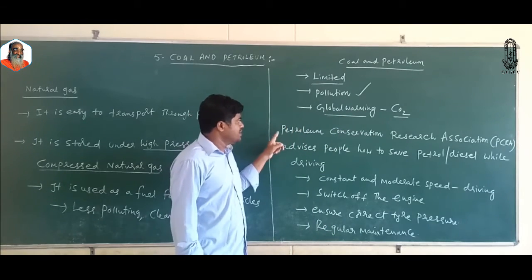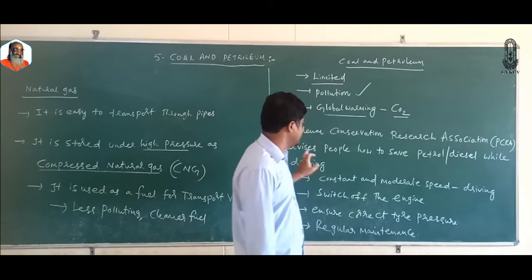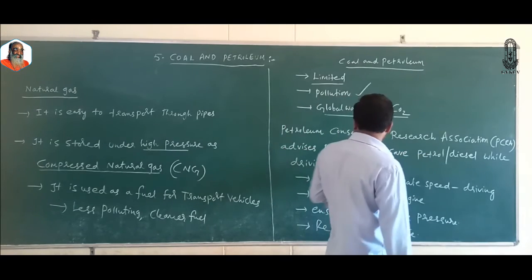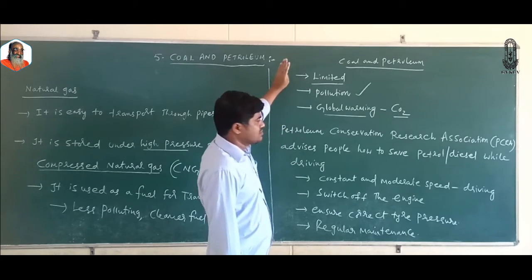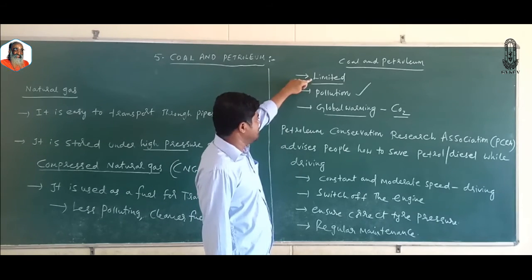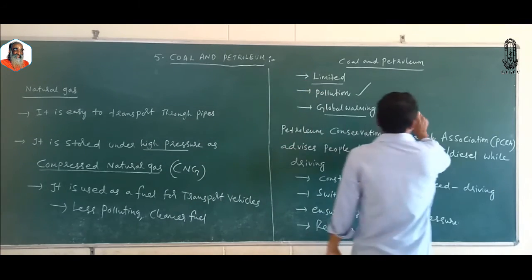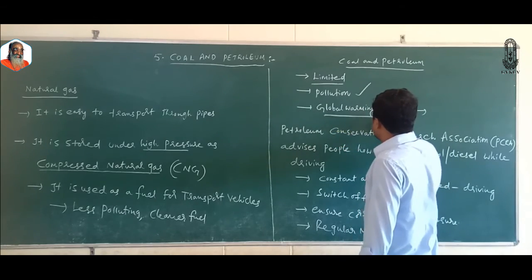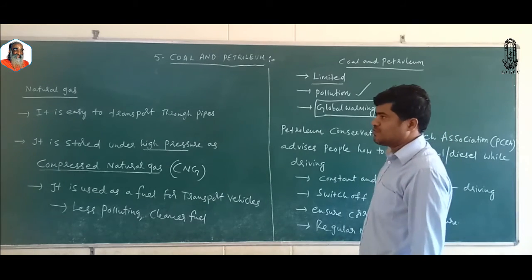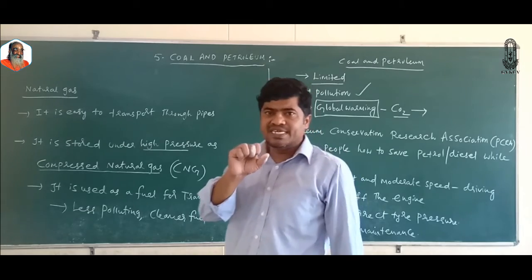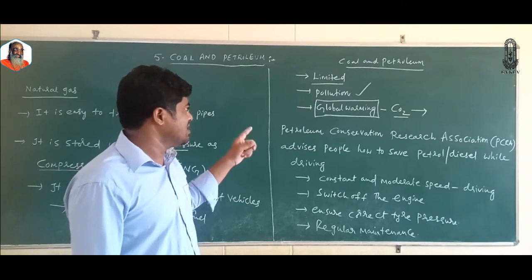In India, the Petroleum Conservation Research Association (PCRA) advises people how to save petrol and diesel while driving. So here, coal and petroleum resources are limited. They cause pollution. Carbon dioxide gas released during burning of these fossil fuels contributes to global warming. There is increasing concentration of carbon dioxide gas in the atmosphere. This carbon dioxide gas traps the heat and increases the average temperature of the Earth's surface. That is called what? Global warming.